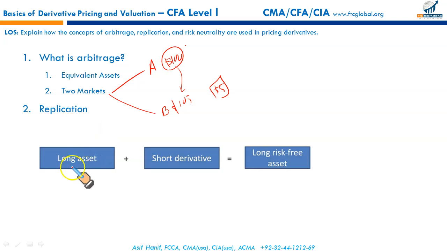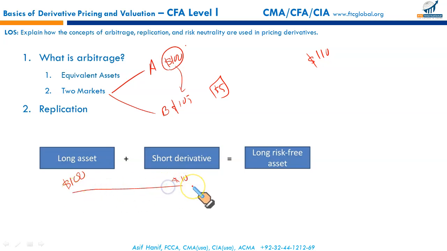For example, you hold an asset for $100 and you agree to sell this asset at 110 in the future. So you sell a forward contract, and this is what you call the short derivative. It has a price of $10.